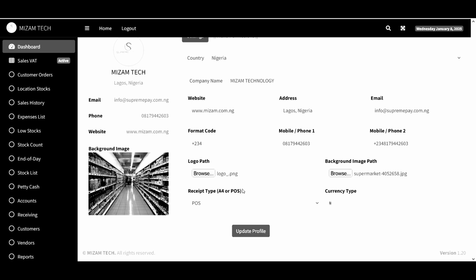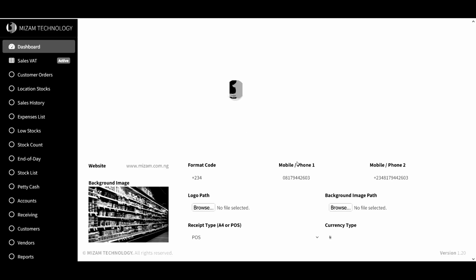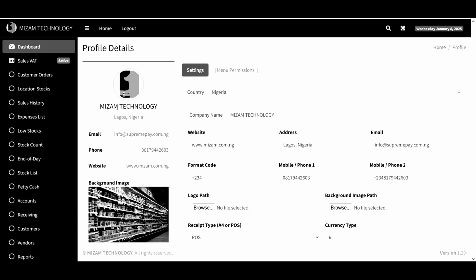Now for this printer, it's either if you are using A4 paper or POS, those terminal printers, you can select the options here so that when you want to print, you have a very good print. So I'm going to select the POS, then click on update profile. You can see now profile updated successfully. So we have this. You can see the way the logo is.